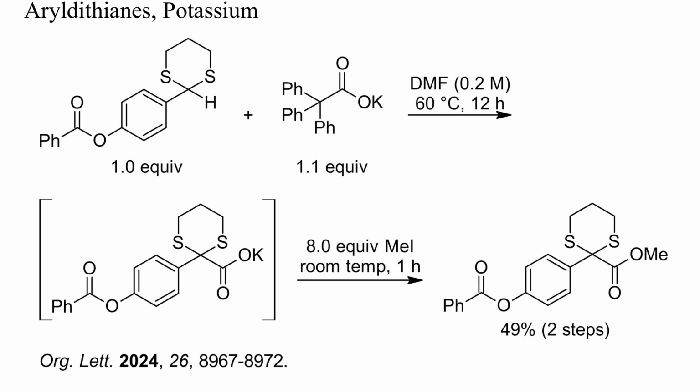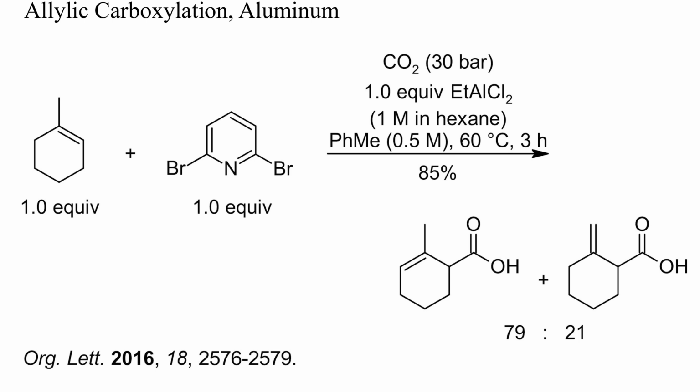Here, heating potassium triphenylacetate in DMF to 60 degrees Celsius led to decarboxylation and the formation of trityl potassium. The latter deprotonated the dithiane, which then reacted with the carbon dioxide formed by decarboxylation. This is an example of allylic deprotonation and carboxylation with the aid of ethyl aluminum dichloride and dibromopyridine. Interestingly, no isomerization to the acrylate occurred.